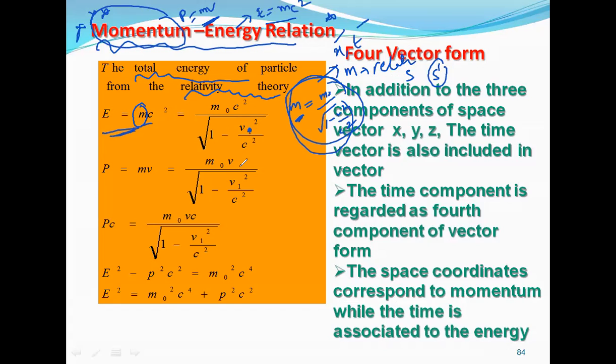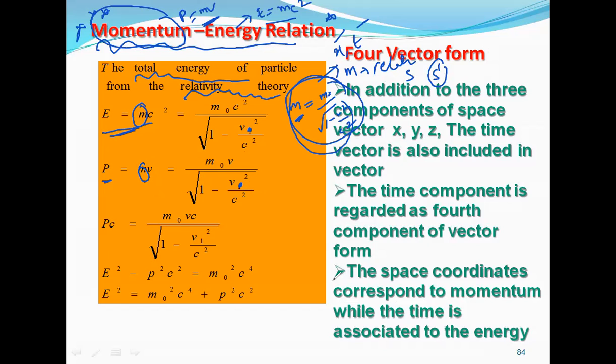Don't write this one, students, I just mistakenly typed it as m naught c square by 1 minus v square by c square. And we know that P is equal to mv, where m again you substitute: P equals m naught v by root of 1 minus v square by c square.